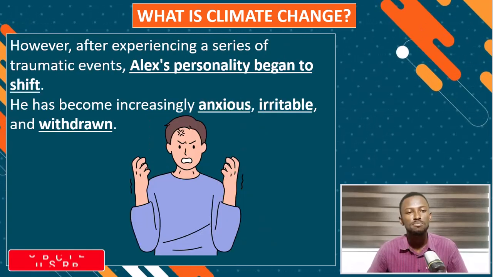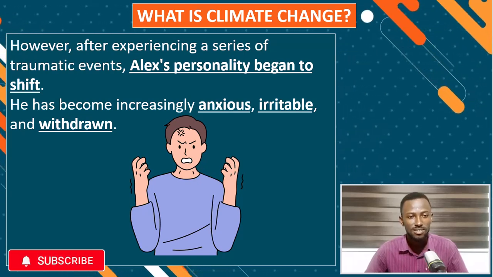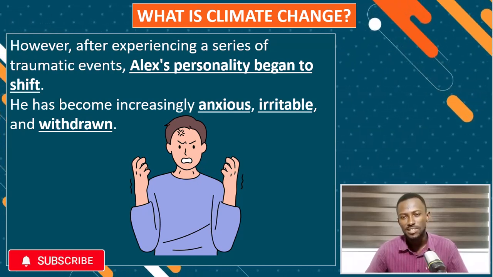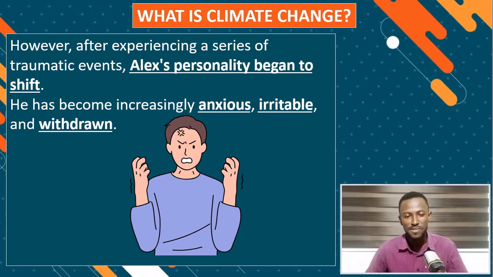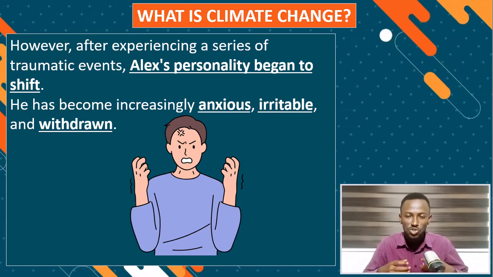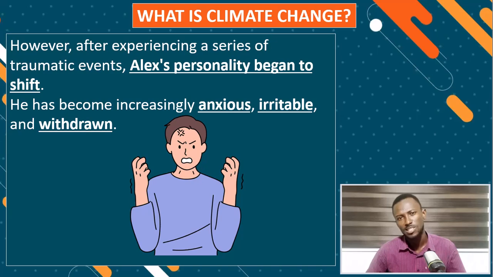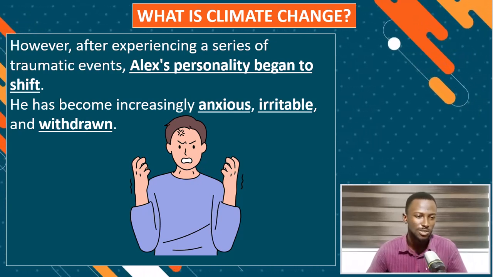But let's assume Alex experienced a series of traumatic events. These traumatic events are so serious and they affect Alex to the extent that they have begun to change his personality. So there's a shift in his personality because of those traumatic experiences.